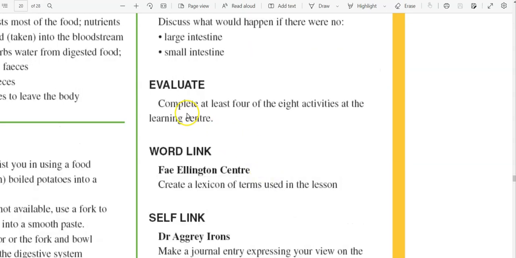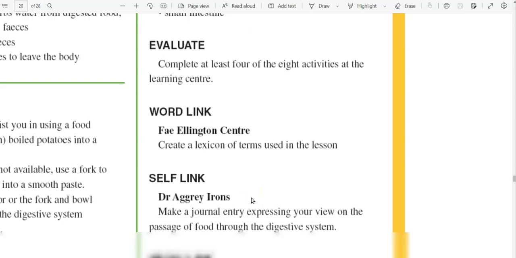Evaluate. It says complete at least 4 of the 8 activities at the Learning Center. Let's look at the word link from the Faye Ellington Center. Create a lexicon of the terms used in the lesson. So all we're doing here is just making a dictionary, right? So we're going to have the words esophagus, bolus, mouth, and so on, and we can create a list of those terms.